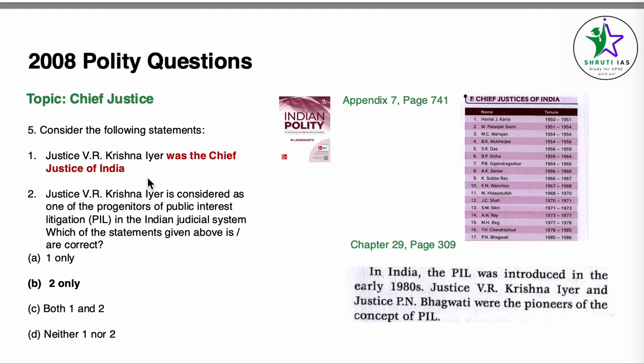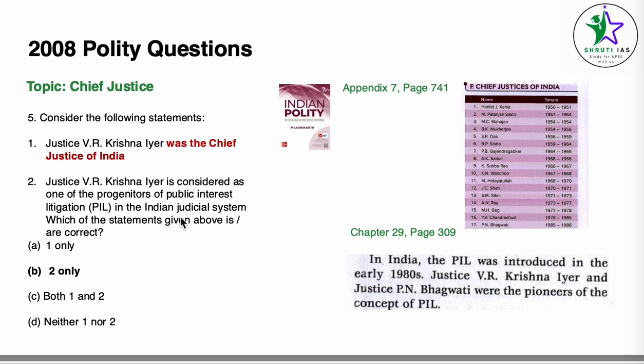Point number 2, Justice V.R. Krishna Iyer is considered as one of the progenitors of public interest litigation in the Indian judicial system. This particular answer can be found in chapter 29, Public Interest Litigation, page number 309. Here it is given in the 3rd paragraph in the introduction only that PIL was introduced in early 1980s by Justice V.R. Krishna Iyer and Justice P.N. Bhagwati, and they were the pioneers of the concept of PIL. So our point number 2 becomes correct. So our answer is B, 2 only.